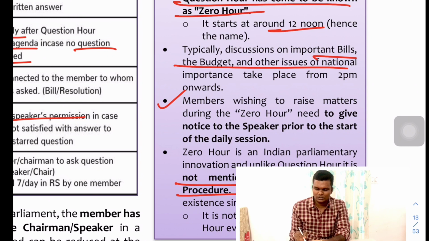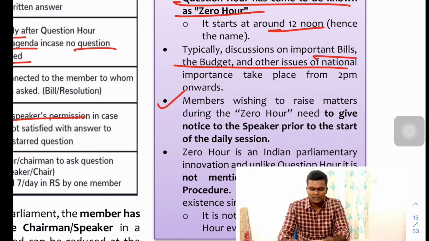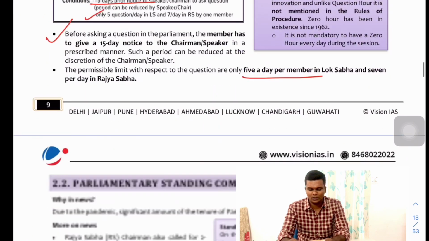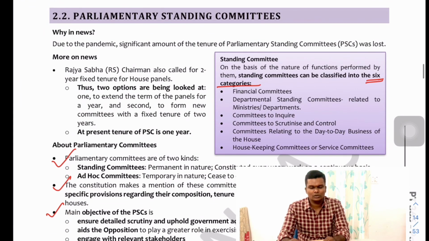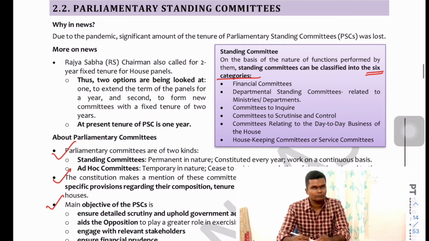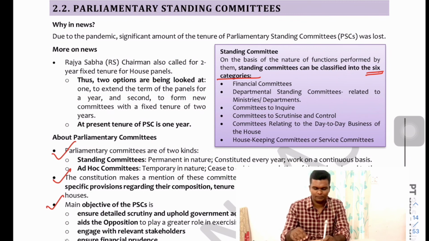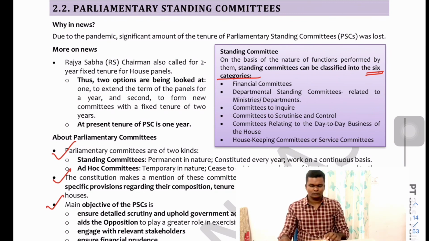Fine. And this has not been mentioned in the rules of procedure. So the zero hour is an Indian parliamentary innovation. Unlike question hour, which is mentioned in the rules of procedure, the zero hour is not mentioned in the rules of procedure. Fine. Okay. Then we will move on.